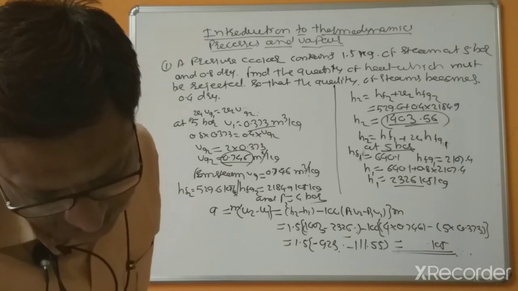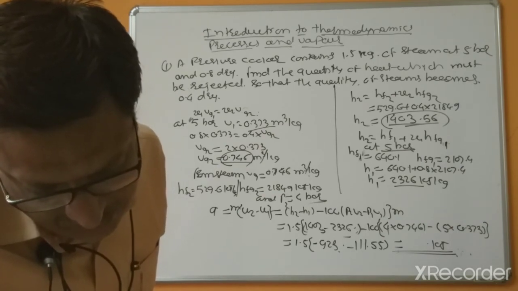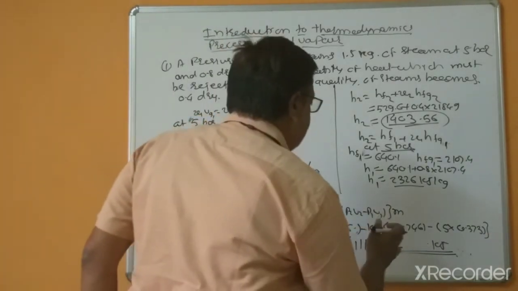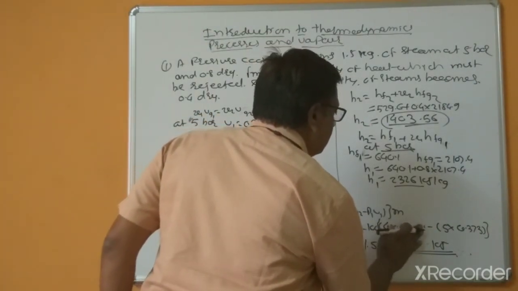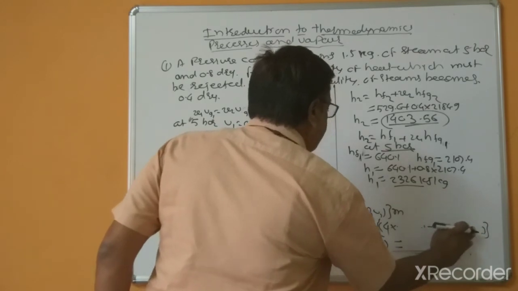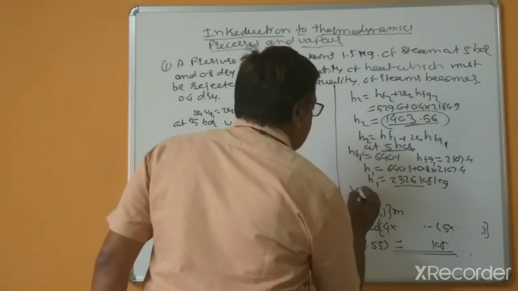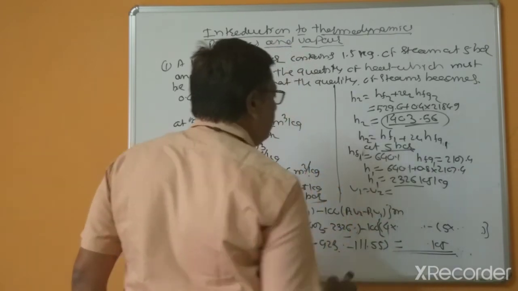That is correct, but for V1 we made a mistake, because this is a constant volume process, and here V1 equals V2.